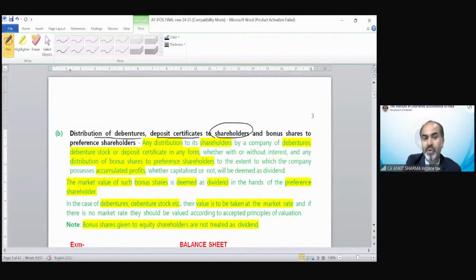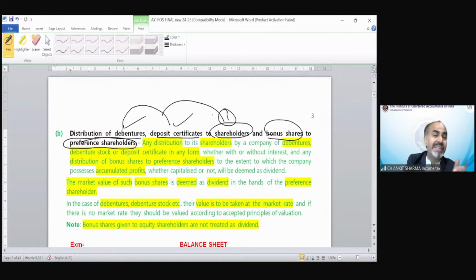If you distribute debentures or deposit certificates, and bonus shares to preference shareholders, not equity shareholders, it would be called deemed dividend in the hands of the receiver, up to the amount of accumulated profit, whether capitalized or not. That is the same in all cases.